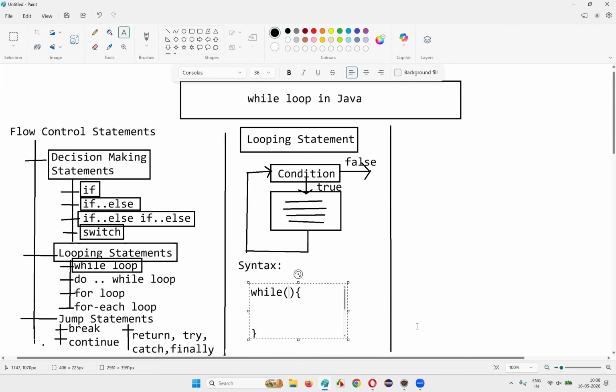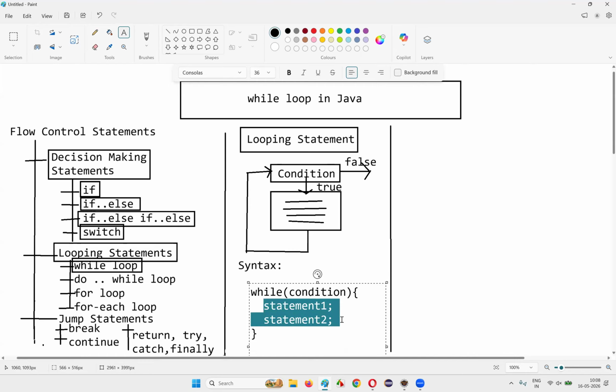And here you are going to write a condition. And here inside this while block, which is the body of the while block, starting with the opening curly brace, from here to here is nothing but the while block, right? Inside this while block, you can have any number of statements. For example, we have statement 1, statement 2, and so on.